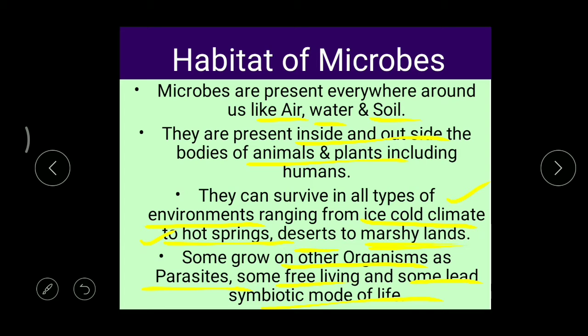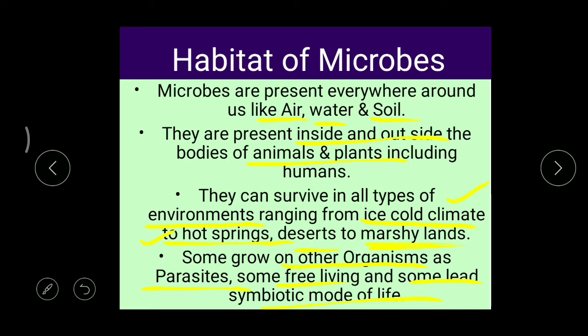Symbiosis means mutual dependence of two organisms. They depend on each other, but they won't cause any harm to each other. Clear? So in this way, when we observe this concept, we can find that microbes are able to survive in almost all the types of